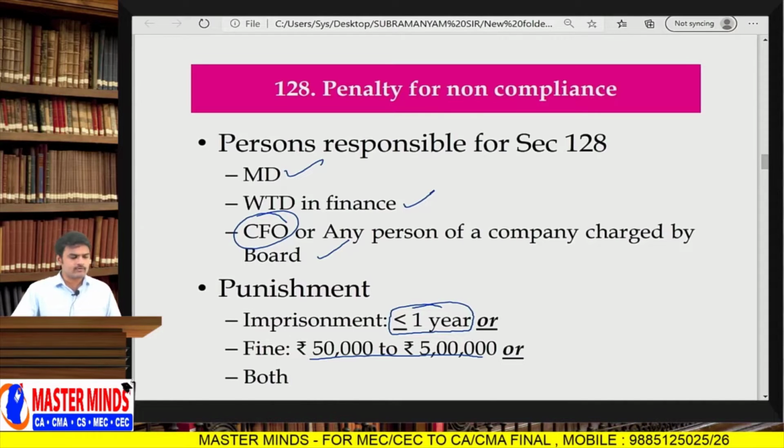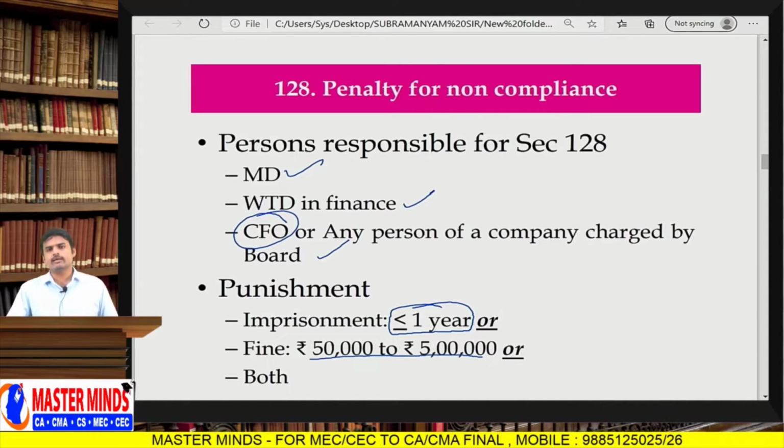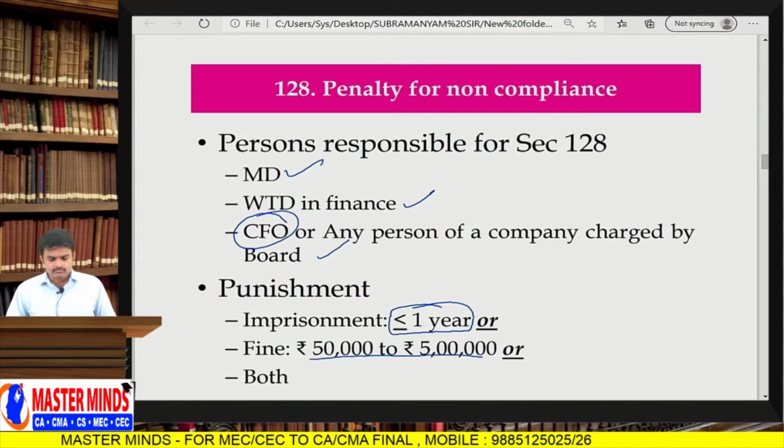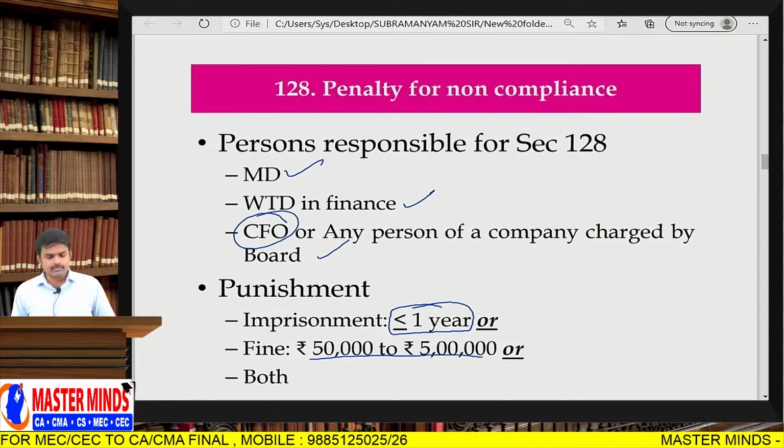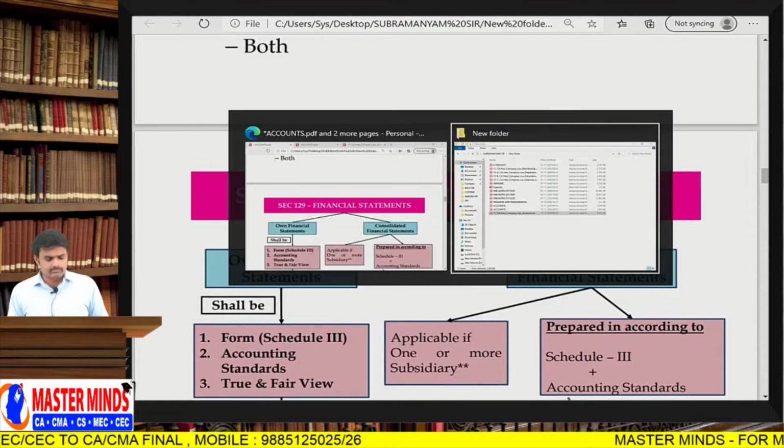Whenever I say the word fine, it will be levied only by a court or the National Company Law Tribunal, NCLT. Is it clear, everyone? So penalty for non-compliance, person responsible, and the punishment. With this, Section 128 is completed.